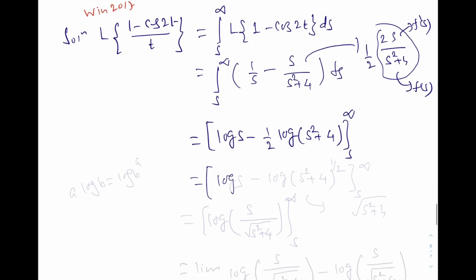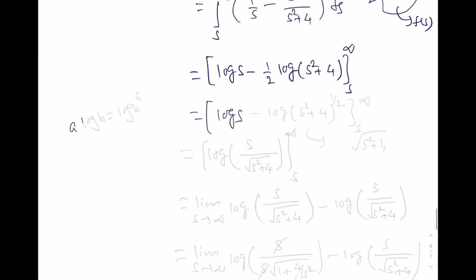Now this is equal to log of s, and we can use a log b equal to log of b power a, so minus log of (s square plus 4) power 1 by 2, which means the square root of s square plus 4.